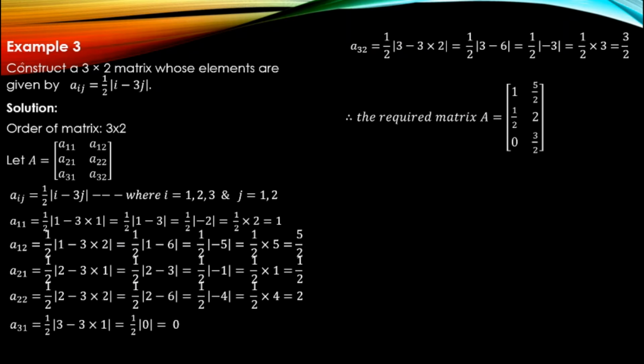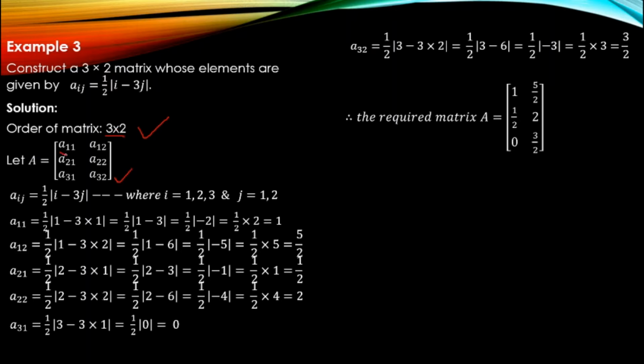So we have here example 3. Construct a 3 by 2 matrix whose elements are given by aij equal to half modulus of i minus 3j. So, the solution. What is the order of the matrix? 3 by 2. And we already know the general form. As it is 3 by 2, we have 3 rows and 2 columns. So the same thing, the general form we have written for a matrix of order 3 by 2 is like this: a11, a12.